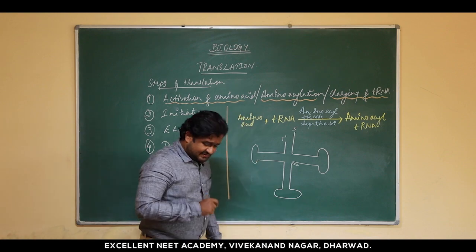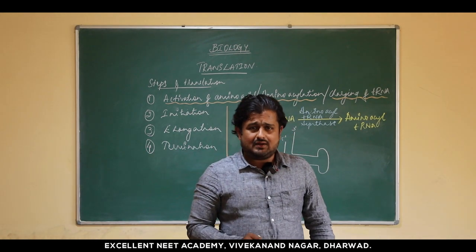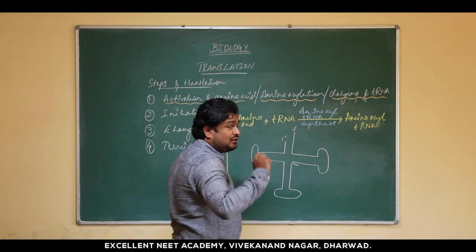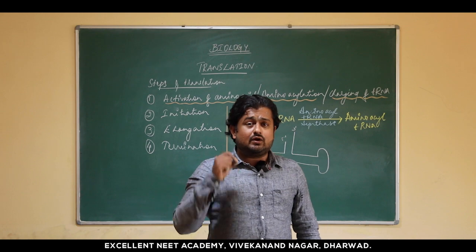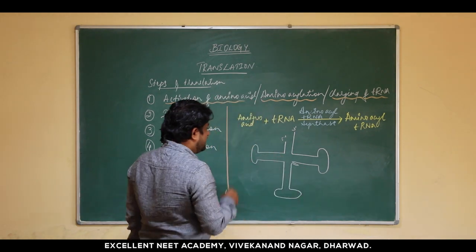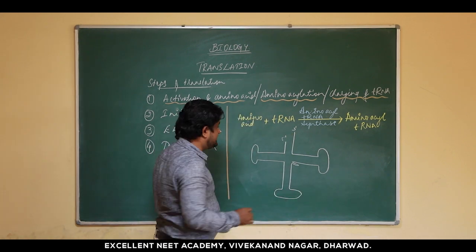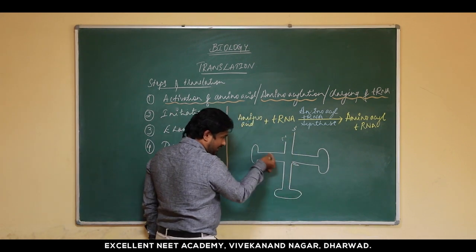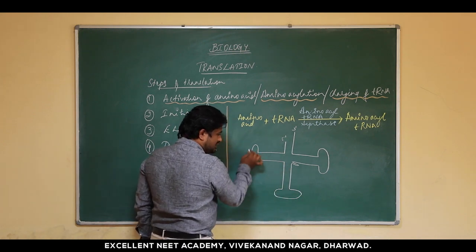Now this is the structure of tRNA, which is called the clover leaf model, because it looks like a clover leaf in a two-dimensional structure. Whereas when you look at it in a three-dimensional way, it appears as an inverted L form. This tRNA molecule has 4 arms. So let us start from the 5' and end with the 3'. Here at this region there is one arm.